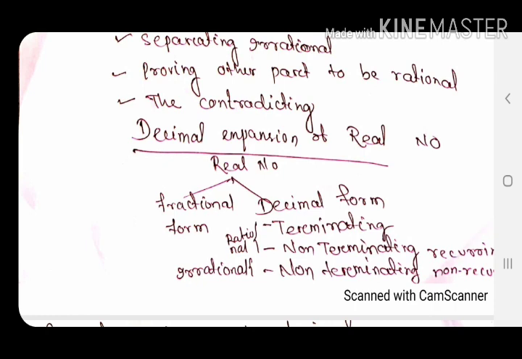Now we will move towards the decimal expansion of real numbers, as discussed in the earlier class. In decimal form, there are a total of 3 forms. One is terminating decimal, the next is non-terminating recurring, and the next is non-terminating non-recurring. The first 2 types are rational numbers, whereas the last, non-terminating non-recurring, gives us the irrational number.